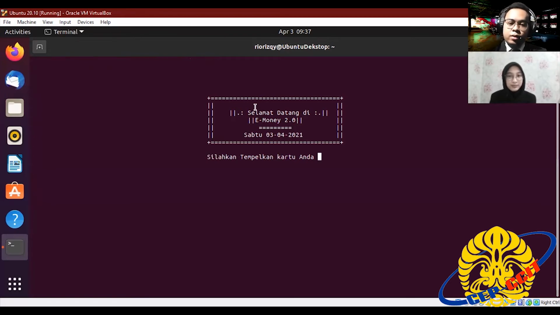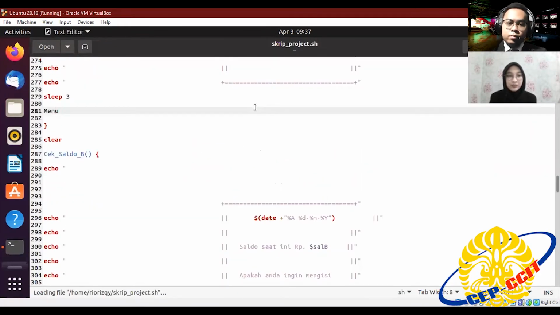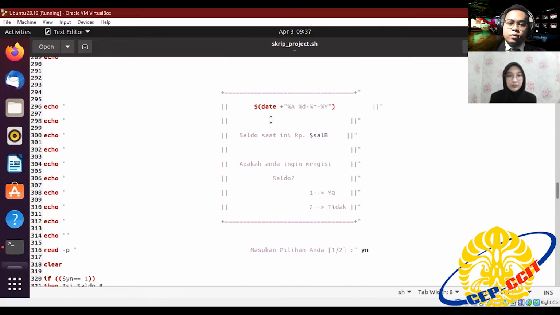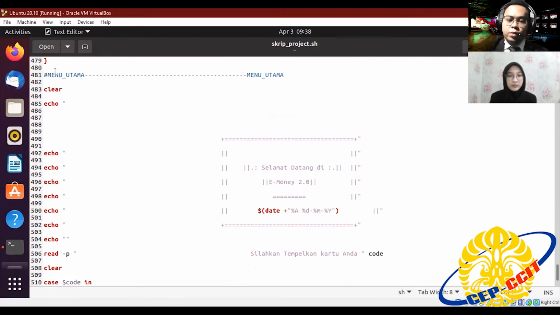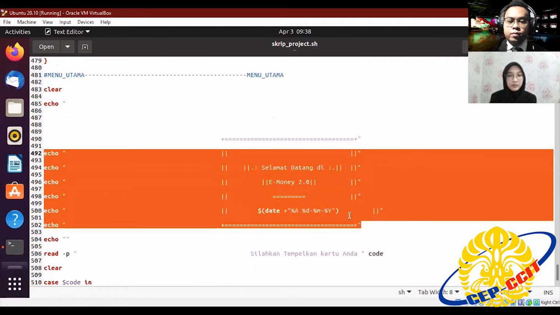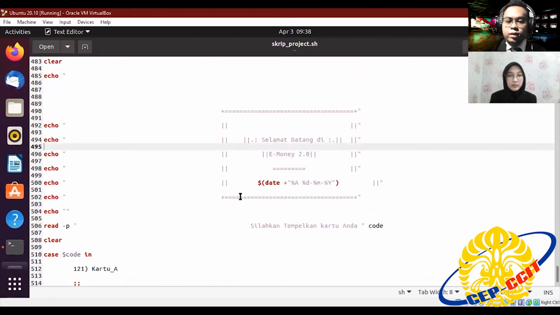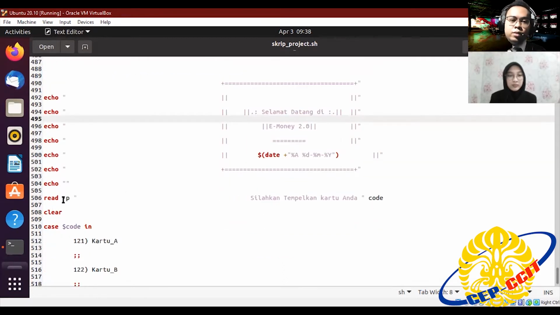Maybe let's move to the code. There is a menu class that we have created. It contains a code to display the menu with the code echo, and to analyze the money on the card, we enter the key on the card using read -p.